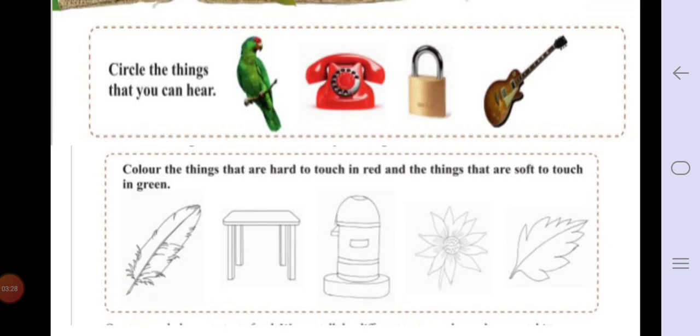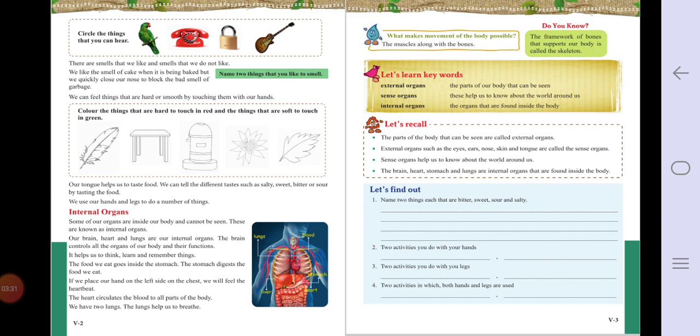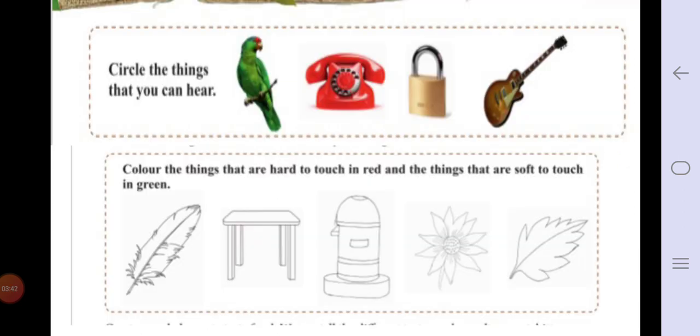Now this is something given about the external organs. We have seen different pictures also. Now in your book, 2 exercises are given for you to do. This you are going to do on your own. First you are going to circle the things that you can hear, and in second color the things that are hard to touch in red color and things that are soft to touch in green color. So this activity you are going to do, send it to me after finishing your work. Click the picture and send it to me. Do this in your textbook.